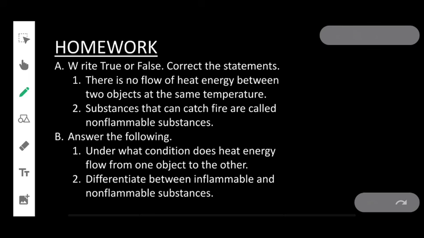This is the homework. Write true or false and correct the statements. First, there is no flow of heat energy between two objects at the same temperature. Second, substances that can catch fire are called non-flammable substances. Check whether each is true or false, and if a statement is false, correct it. Then section B, answer the following. Under what condition does heat energy flow from one object to another? Second, differentiate between inflammable and non-flammable substances.